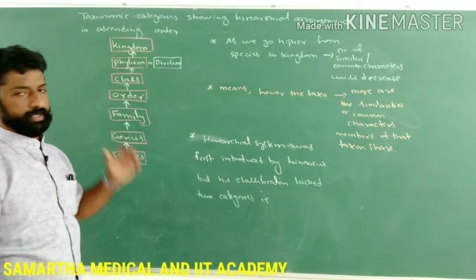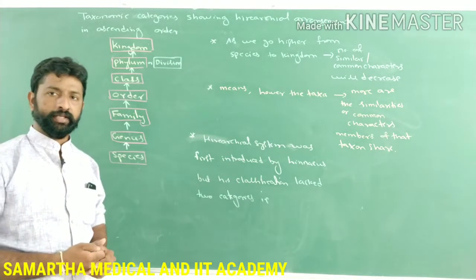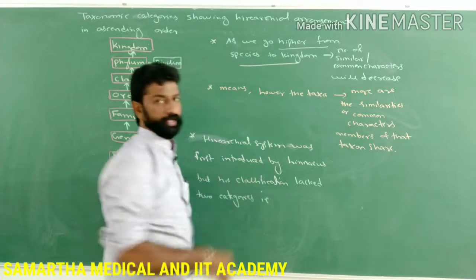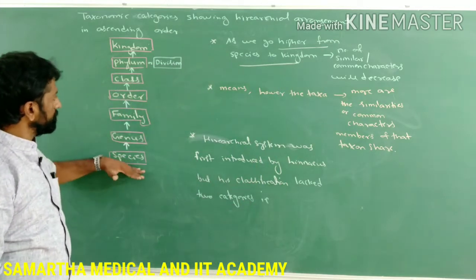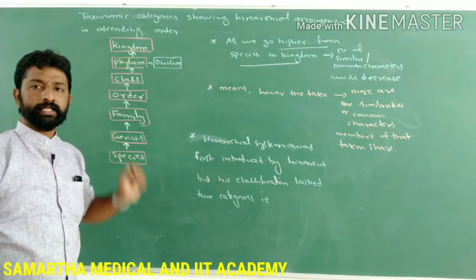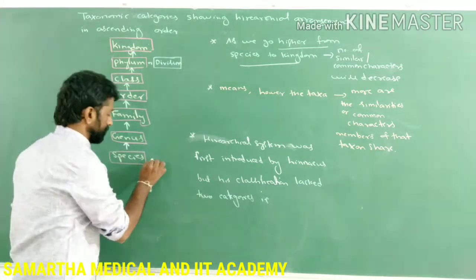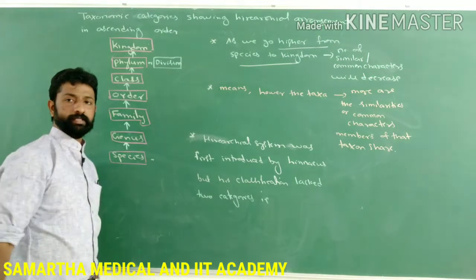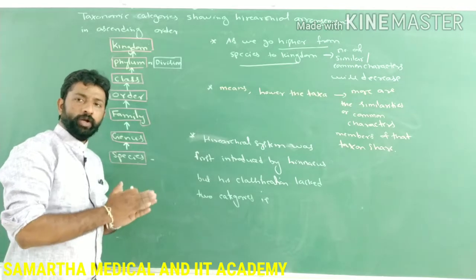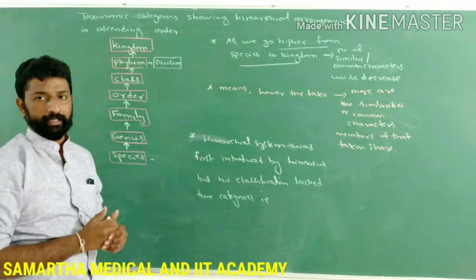And if you observe this taxonomical hierarchy, as we go higher from species to the kingdom, what happens? The number of similarities or the common characters will decrease. The members of the species, the individual organisms which belong to a particular species, will share more similar characters than the members of the higher category.